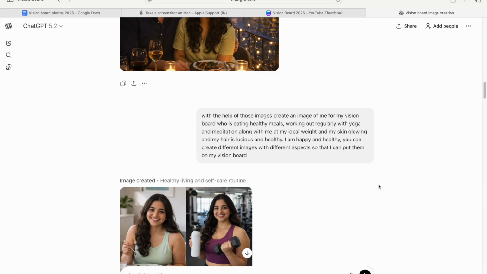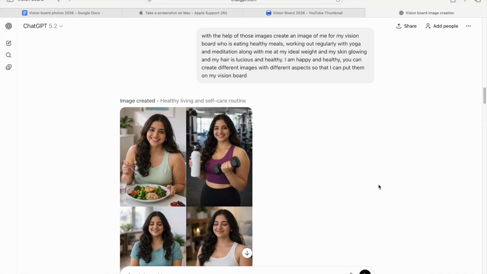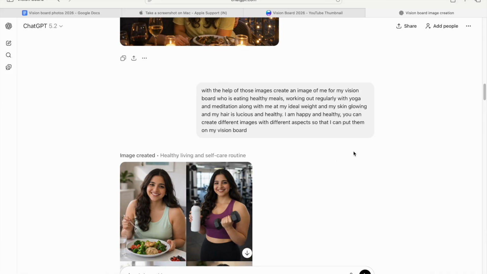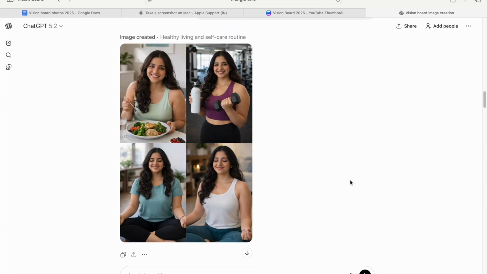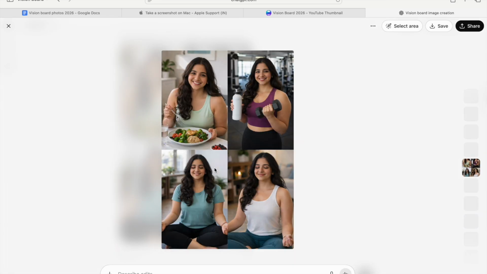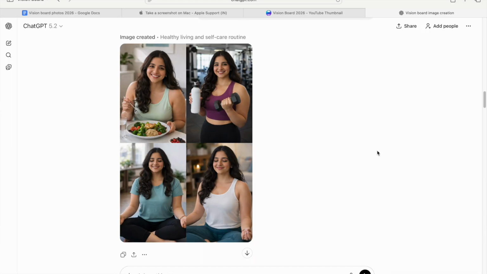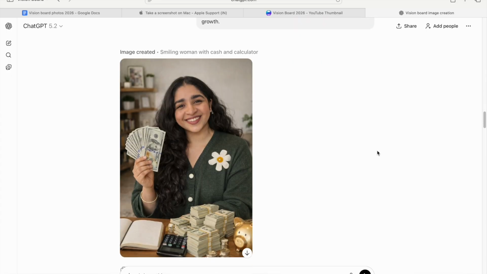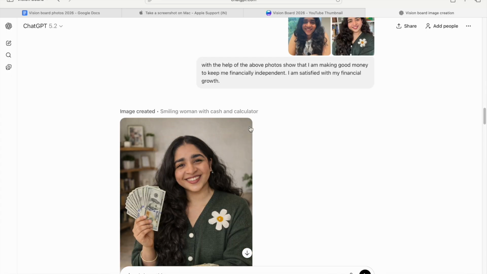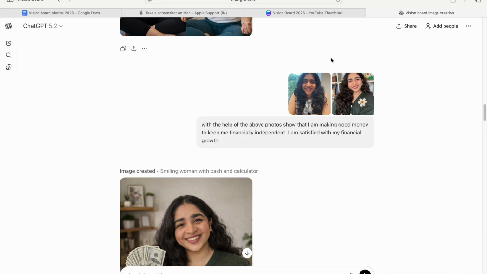So, for example, I gave it specific instructions for health related stuff, right? I wanted to create an image where I'm working out, where I'm doing yoga, meditation, and it created that image for me. I was quite intrigued by how familiar and not familiar it looked at the same time. It was quite fun to see or imagine myself in that photo doing all of those activities.